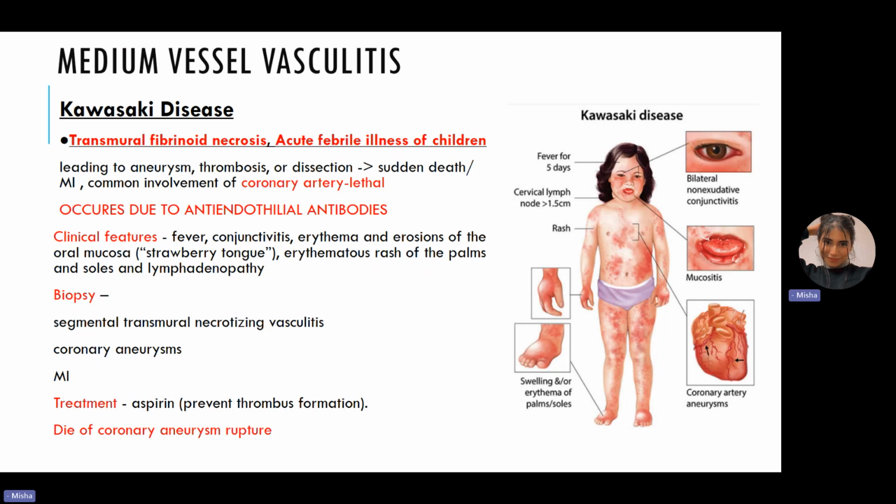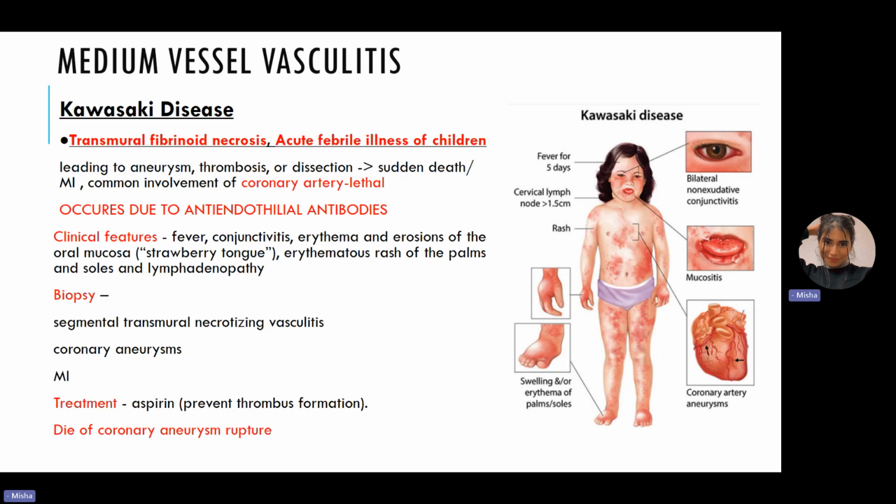Then, let's talk about why this disease occurs. Why do these children develop Kawasaki's disease? It's because of the anti-endothelial antibodies that basically develop within them. And eventually they can lead to aneurysms and thrombosis or dissections, which can lead to sudden death. So if the professor asks you what is the most common reason that these children die of Kawasaki's disease, it is normally due to these aneurysms which are forming, and then eventually it can lead to rupturing of the aneurysms, which can lead to their death.